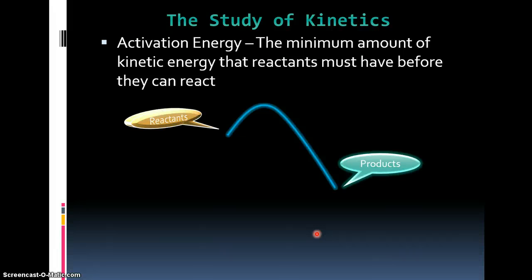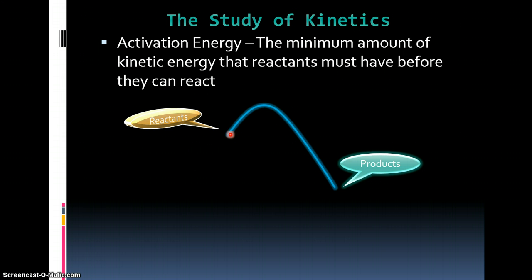So if I go back to my drawing here, my graph, this is the amount of energy they need before they can react. I have to break those bonds first. So I have to go from here up to the top here. Once I'm at the top, then the reaction is going to take care of itself. It's going to start losing energy, and it becomes a perpetuating cycle. It's going to help itself, and it's going to continue until it reaches completion. But this is what I'm worried about, this little hump here, getting over this hump.